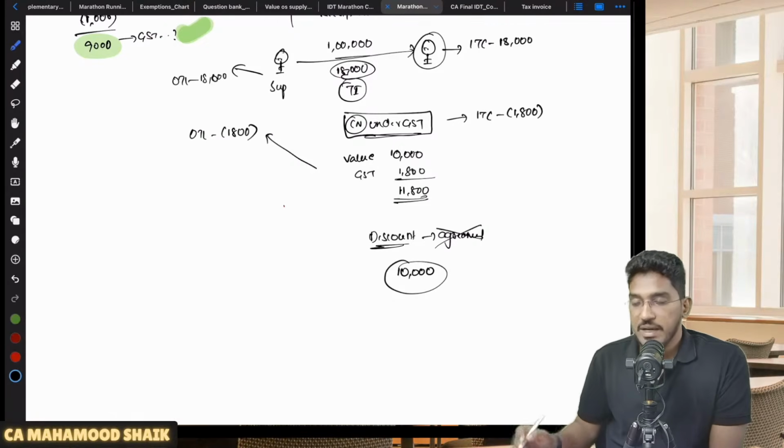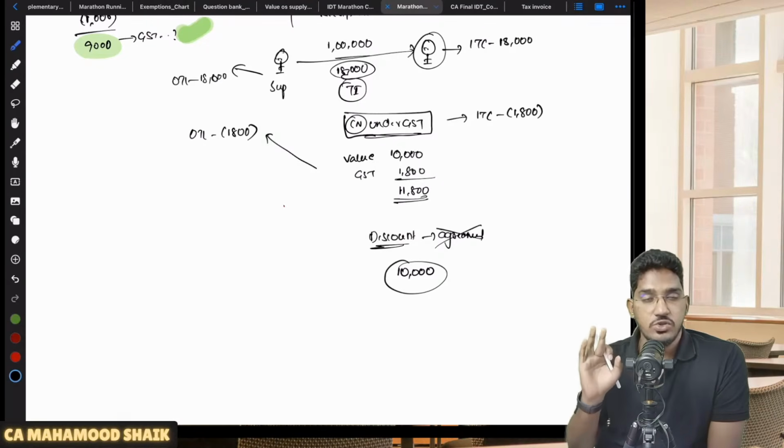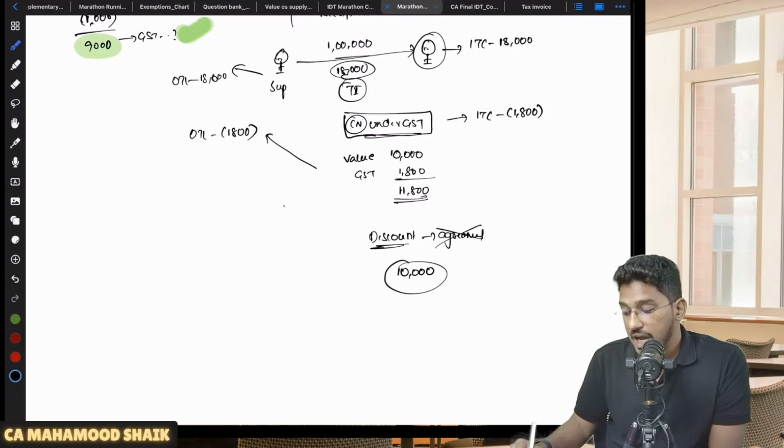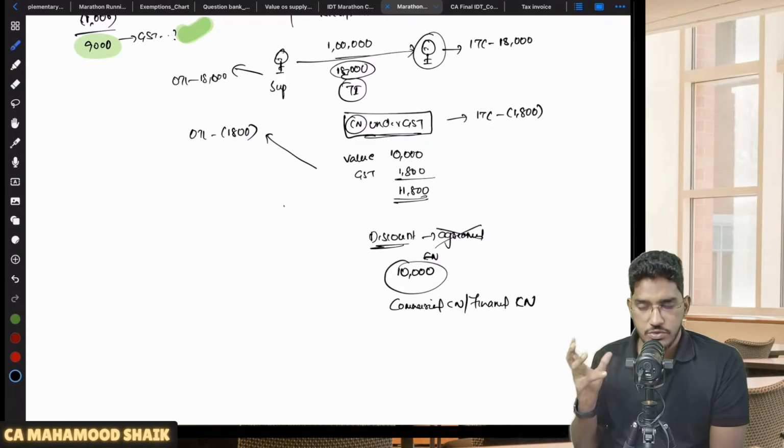So in this case, if I am giving discount only on value and not on GST, then I will give a credit note, but that is not a credit note under GST Act. That is a credit note which is commercial, or let me put it this way, I call it a commercial credit note or financial credit note. Sir, what is a commercial credit note and what is a financial credit note? So both are used interchangeably.